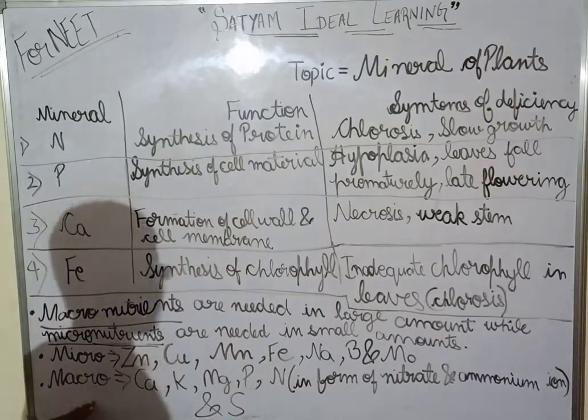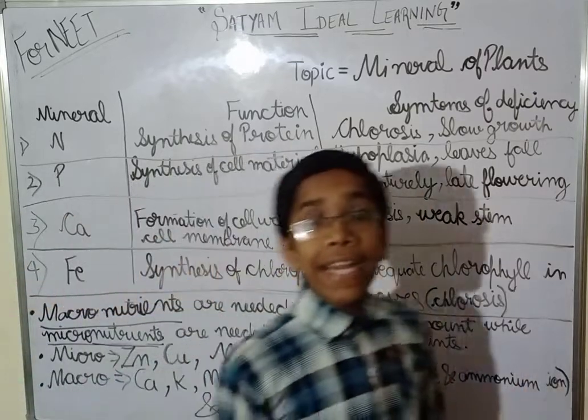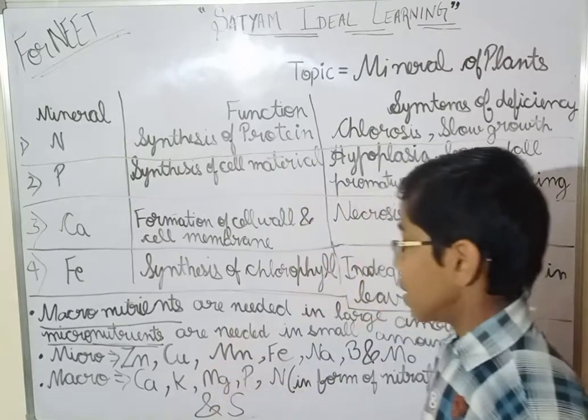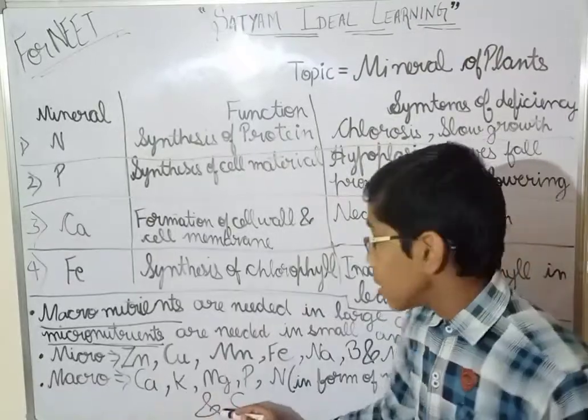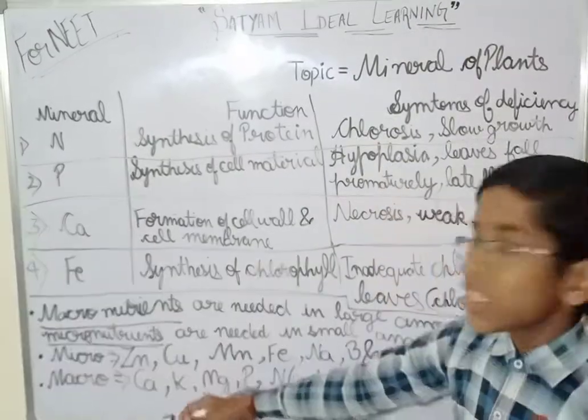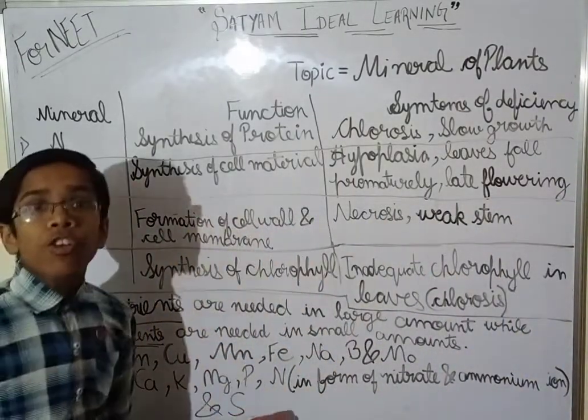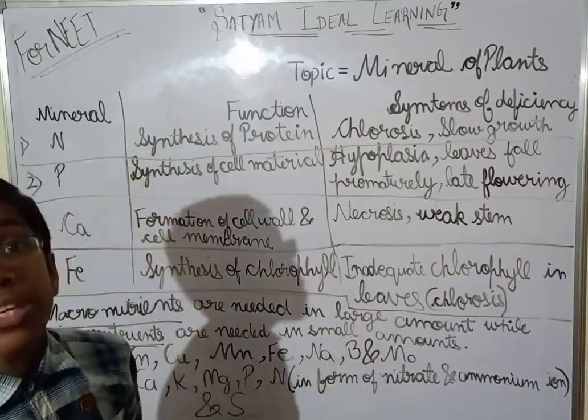Now next is macronutrients. What are macronutrients, which are needed in larger quantity? Calcium, potassium, Ca for calcium, K for potassium, Mg for magnesium, P for phosphorus and N for nitrogen.